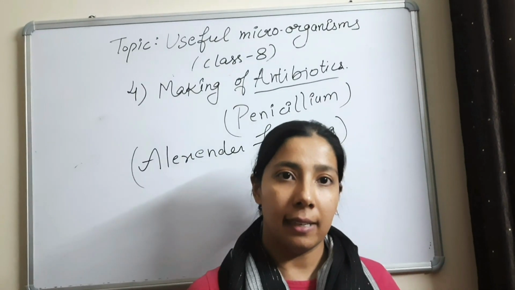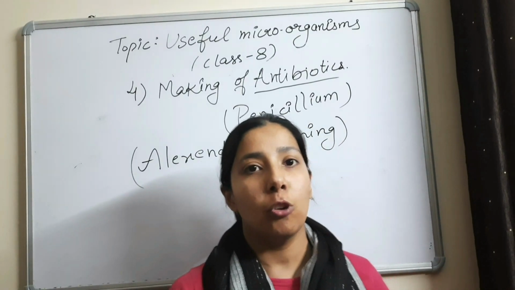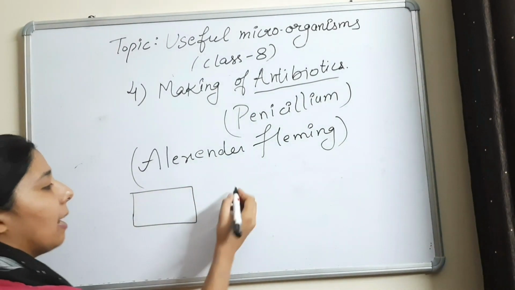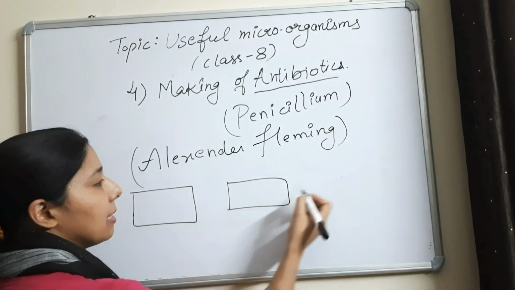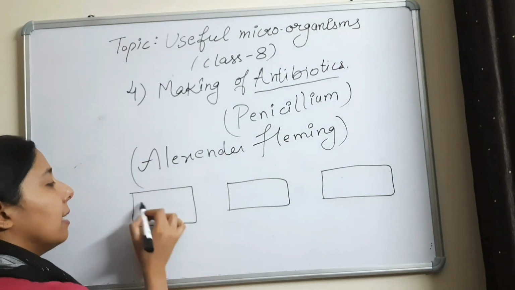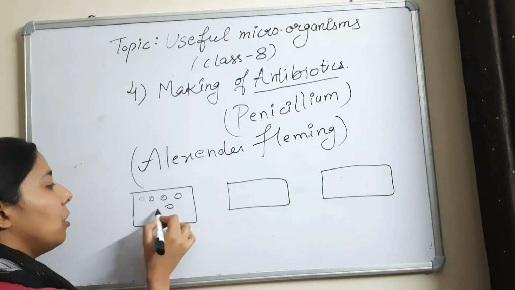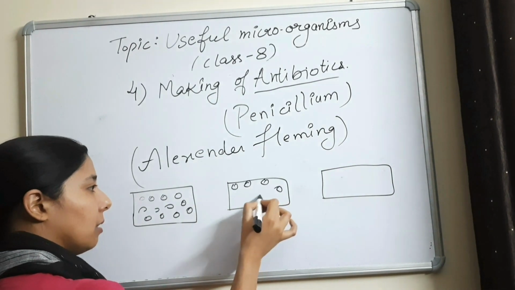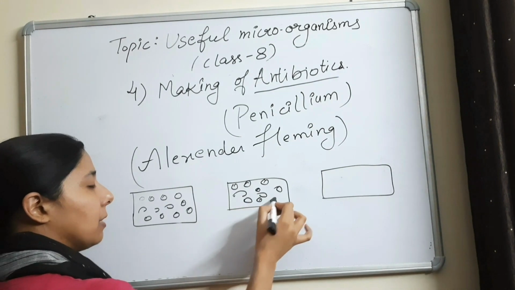It happened accidentally. What Alexander Fleming was doing, he was growing a culture of some disease causing bacteria in his lab. Suppose these are the slides on which Alexander Fleming, the scientist, was growing a culture of disease causing bacteria. Let's suppose this is a culture of some disease causing bacteria.